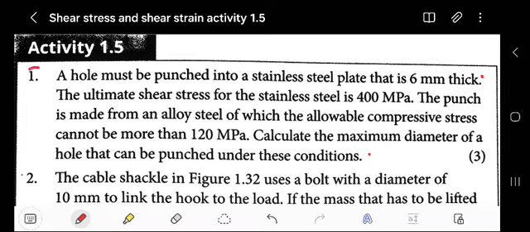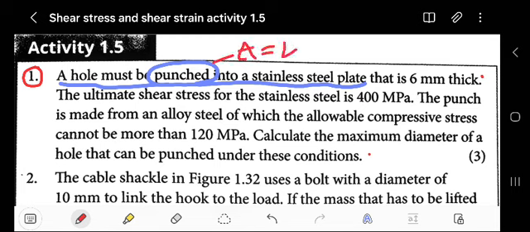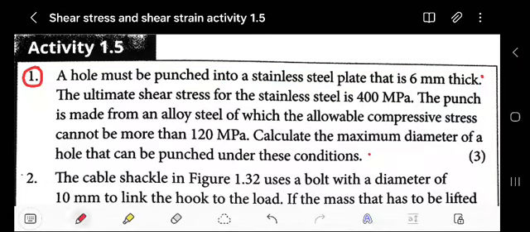Activity 1.1, says a hole must be punched into a stainless steel plate. Here what is important is "punched". I've discussed this. If you're watching my video, when I say punched, what comes to mind is the area that has a thickness. You'll see what I'm trying to say. The plate is 6 millimeter thick. The ultimate shear stress for the stainless steel is 400 megapascal, which is fine.